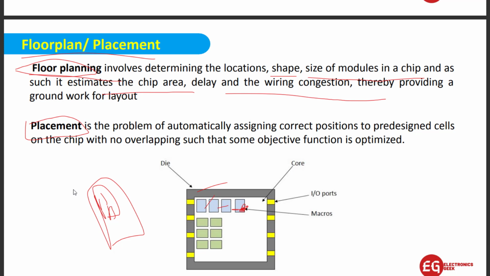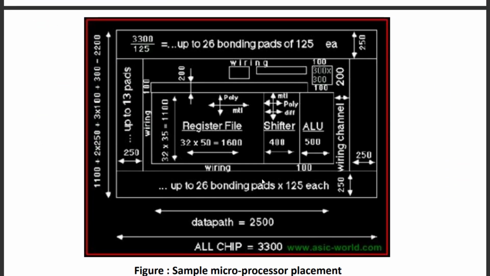Here we have planning, like the blueprint, we will just plan. Okay, here we will put all these things. Then in placement, we will put everything into the particular places, so that we can optimize the functionality. And here you can see this is the sample of placement. Here you can see we have different design rules, like what should be the threshold voltage and how deep it should be and all. So depending upon that calculation, we plan and place the modules.